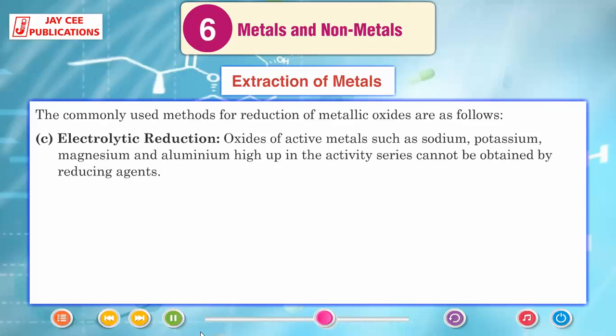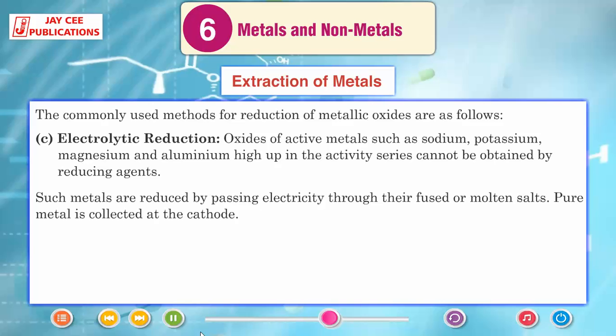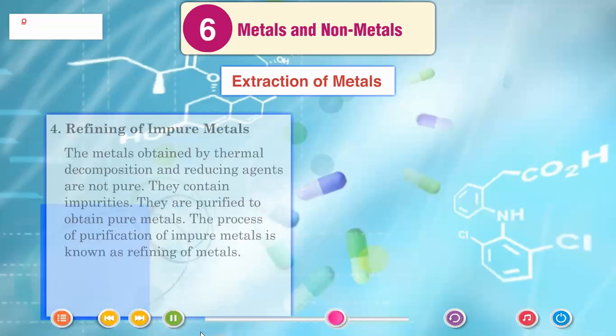Electrolytic reduction. Oxides of active metals such as sodium, potassium, magnesium and aluminum, high up in the activity series, cannot be obtained by reducing agents. Such metals are reduced by passing electricity through their fused or molten salts. Pure metal is collected at the cathode. 2NaCl (molten) → 2Na + Cl2.